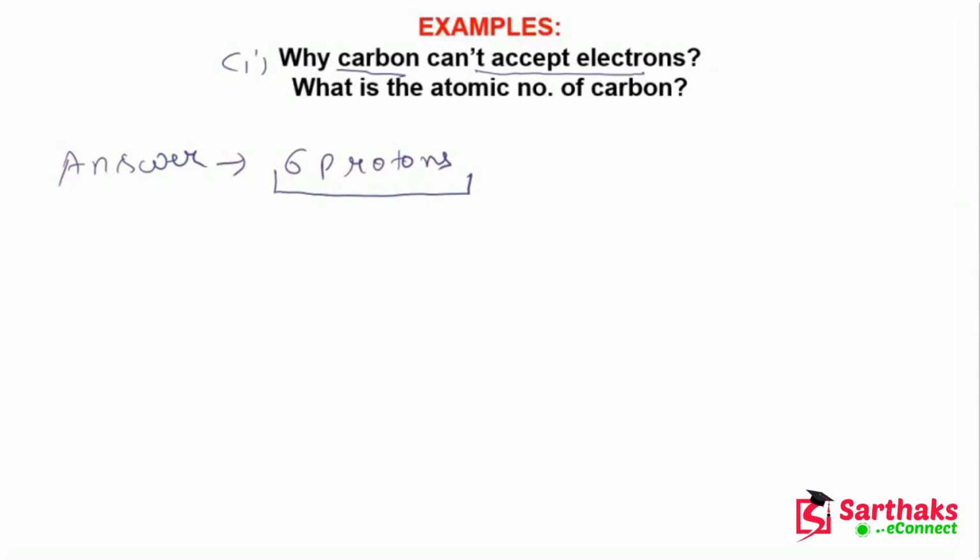Now, guys, the second question is: what is the atomic number of carbon? We all know that the atomic number of carbon is 6, because it comes at the 6th position in the periodic table. I hope, guys, these examples are clear to you.